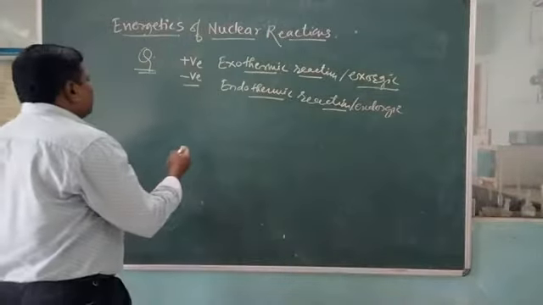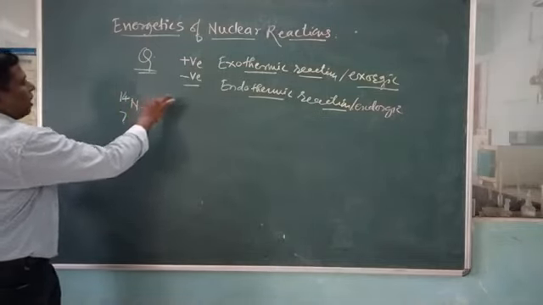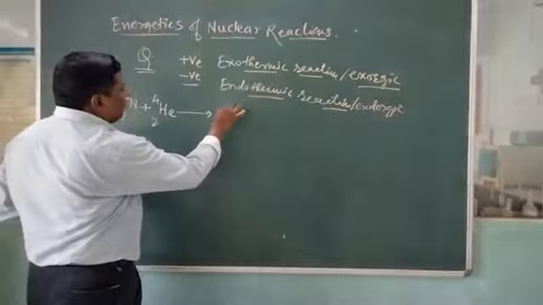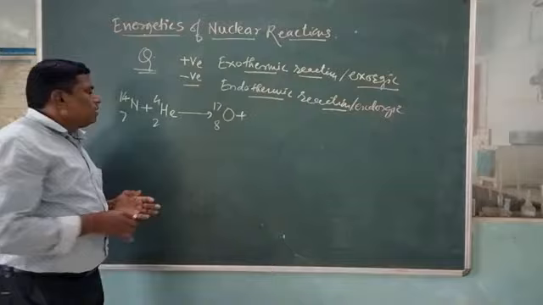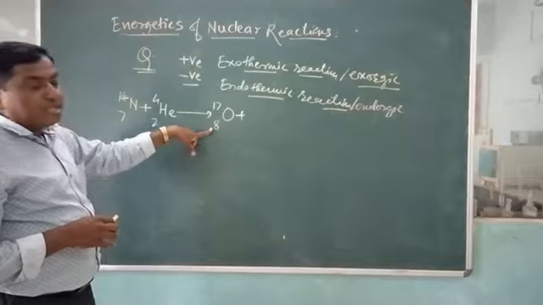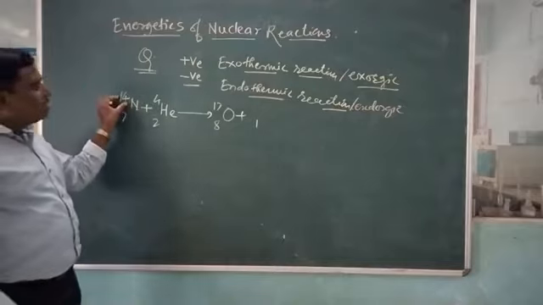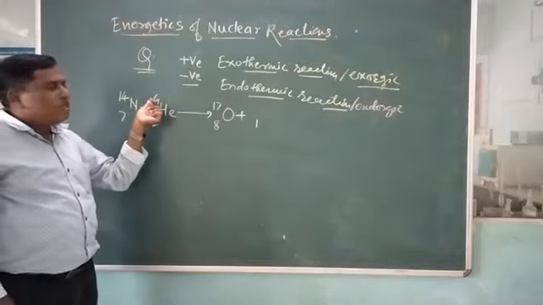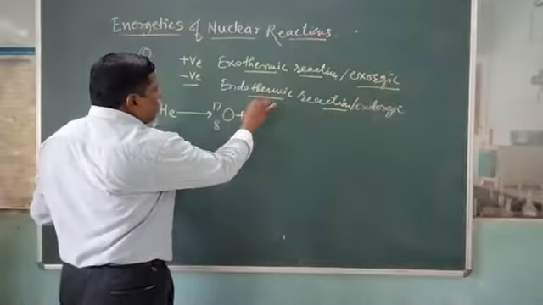The first reaction: suppose we take nitrogen-14, N 7 14, and add alpha particles, He 2 4. We get a new nucleus, that is oxygen-17, O 8 17. The atomic numbers: 7 plus 2 becomes 9, and we have 8, so one atomic number remains. For mass numbers: 14 plus 4 becomes 18, and we have 17, so one mass number remains.